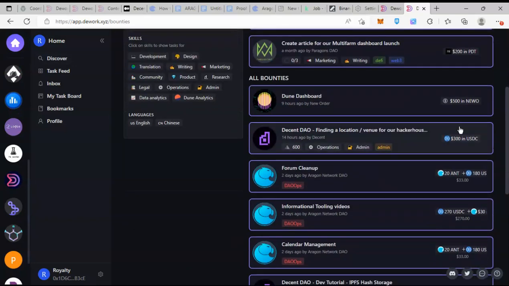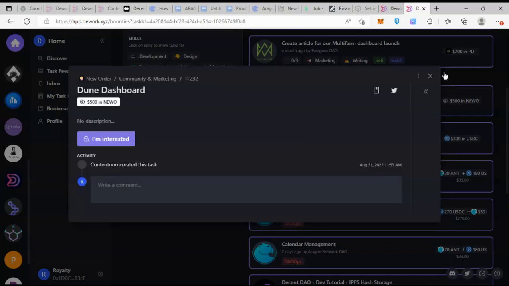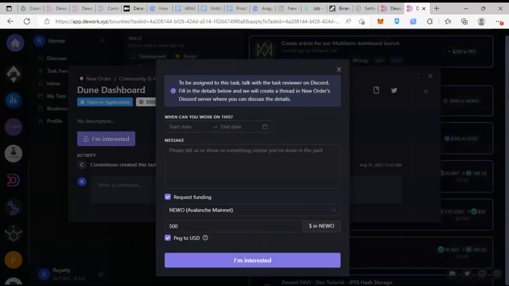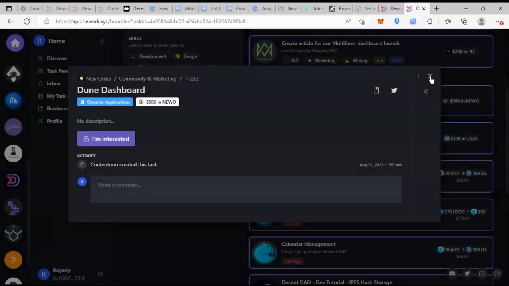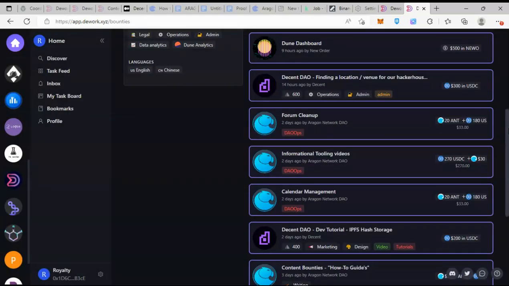Most of the time when the bounty is eventually assigned to somebody, or the bounty has been taken up, so for example this is it, I can click I am interested and apply for this bounty. But if it is assigned already and I have clicked I'm interested and also applied for the bounty, I won't get notified that the bounty is already taken. So I'll still be expecting that, okay, I have a chance. Meanwhile, somebody else already took that bounty.